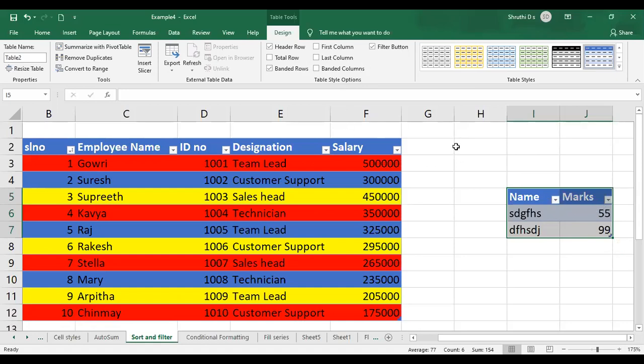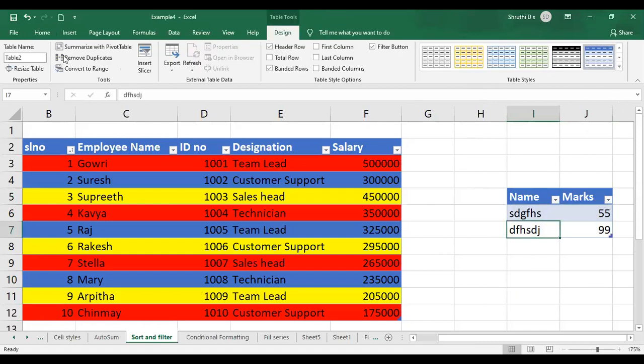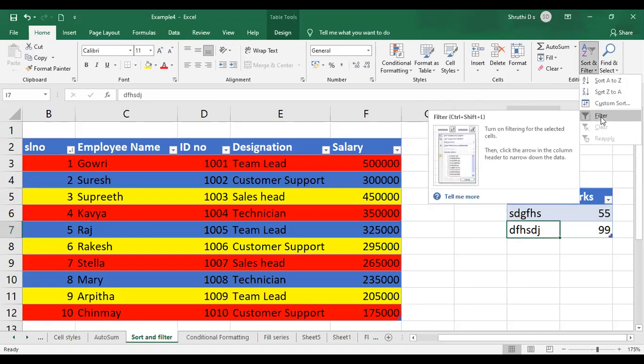So this is one way of inserting your auto filter, sorting and filter option. When you create a table itself, automatically it is going to be in your table. But if at all I want it as an explicitly separate option, if I want to choose, just select the table. In the home tab, you have the sort and filter option, right? So just click on it. You have the option as filter over here.